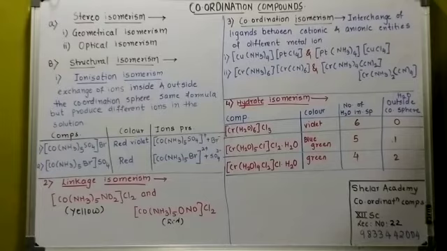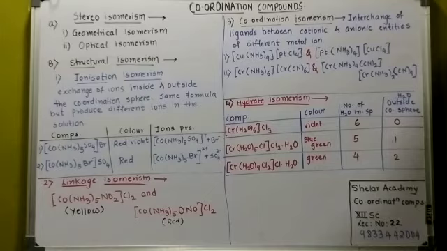Now the last part is called the hydrate isomerism. What does hydrate isomerism mean? In hydrate isomerism, there is an exchange of water molecules inside and outside the coordination sphere. Hydrate isomers have the same molecular formula, but they differ in the number of water molecules inside and outside the coordination sphere. Like we have given the examples over here. You can see the different examples we have written.